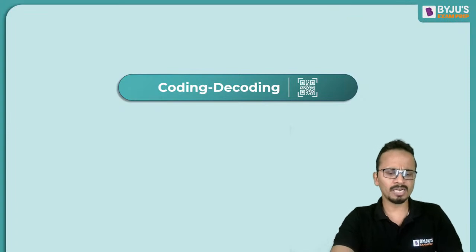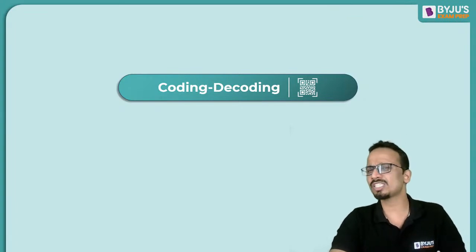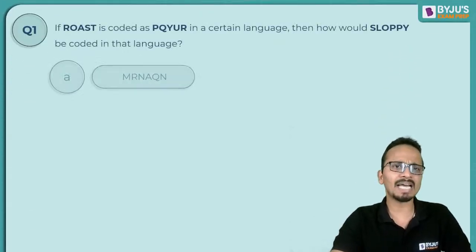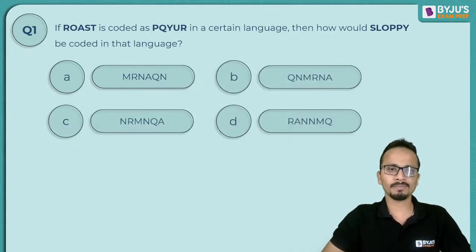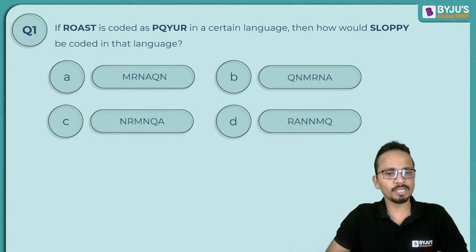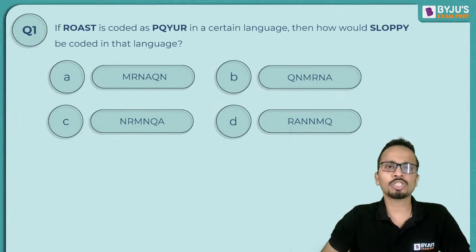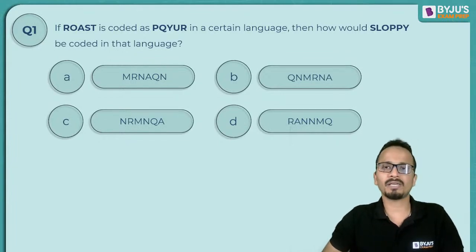In coding decoding, I don't have much to explain. That is why I have directly taken questions on coding decoding. Let's quickly solve some of the questions. Question number 1 is on your screen now. Let's crack the logic that is used in this particular code.